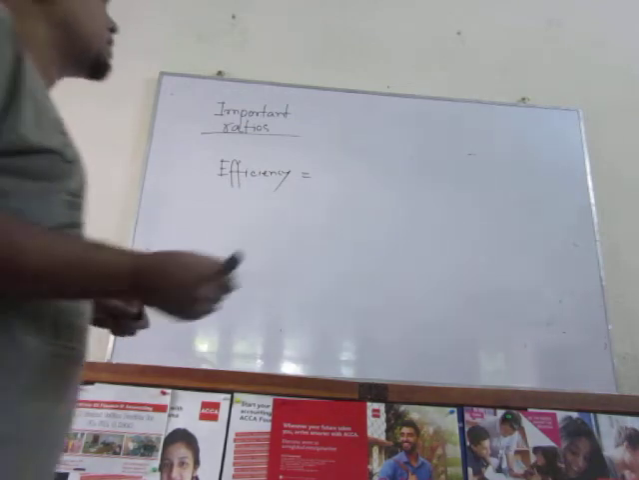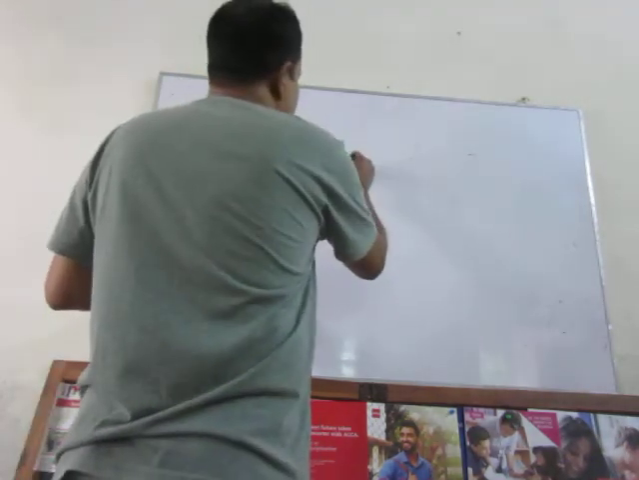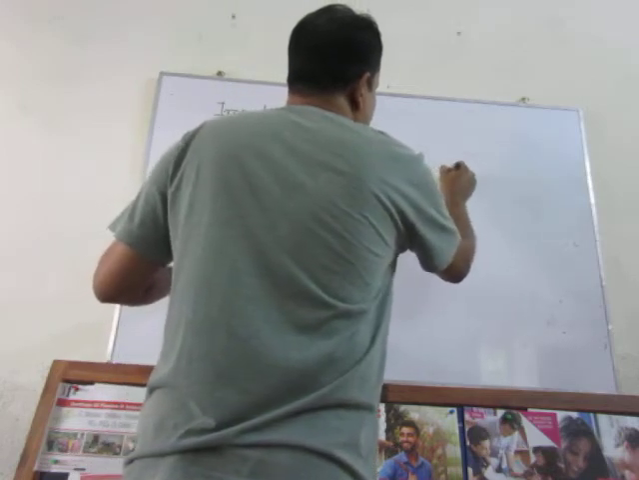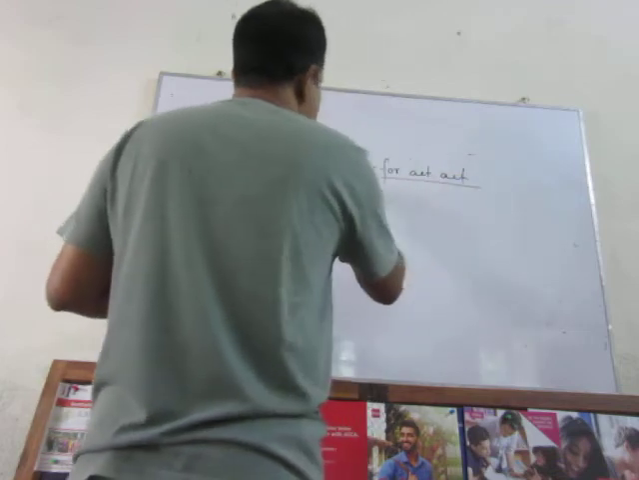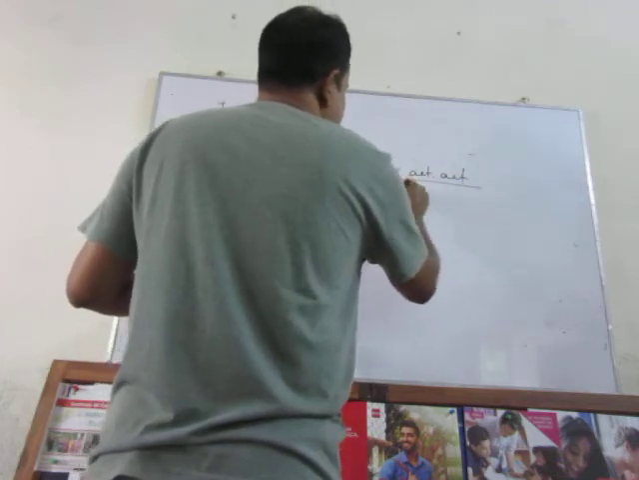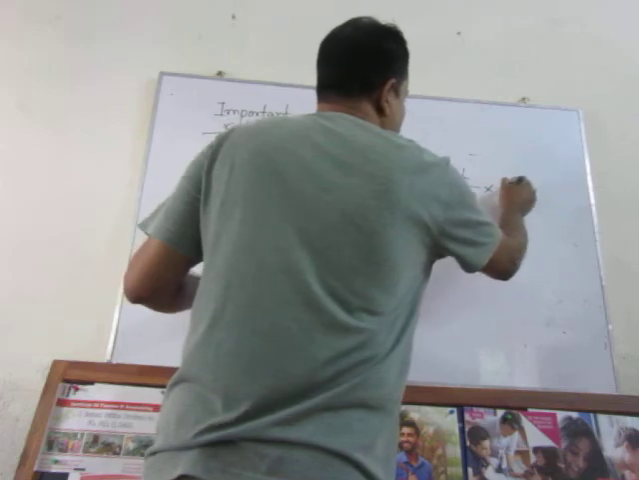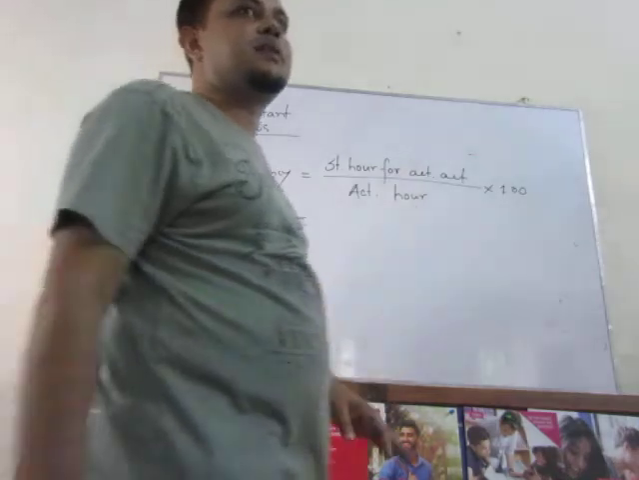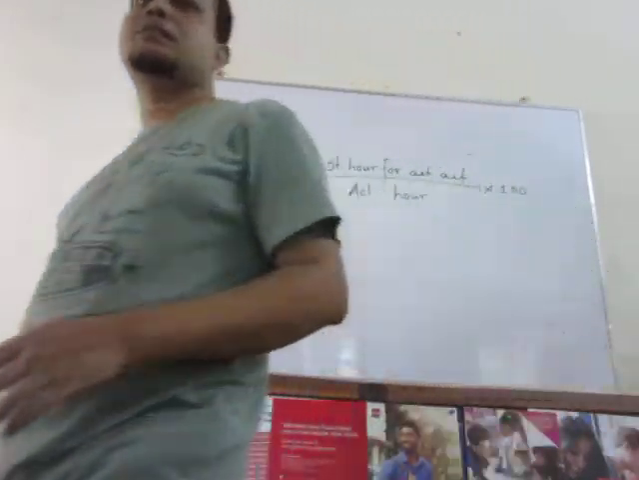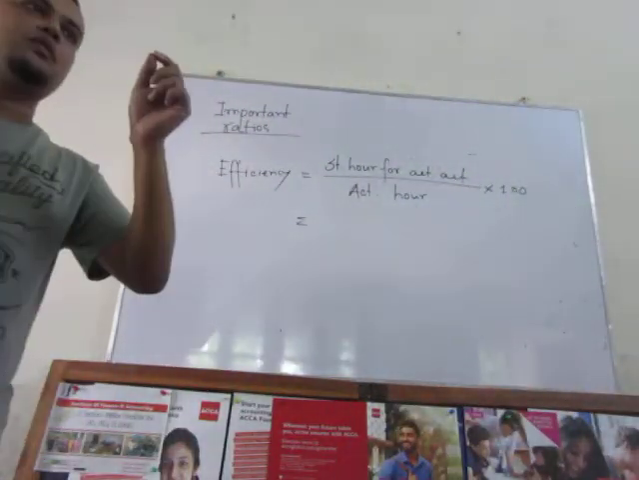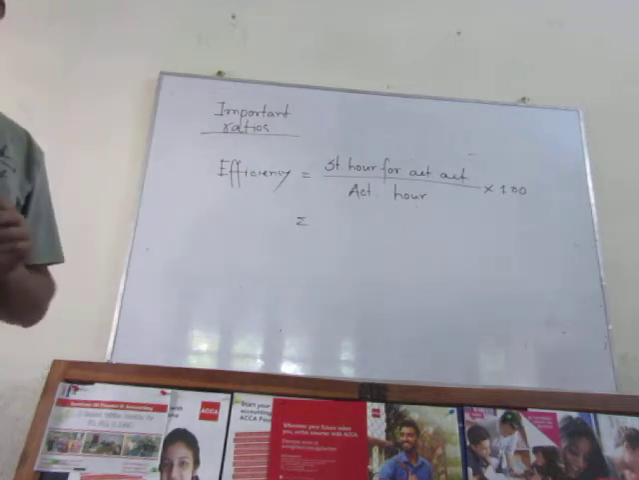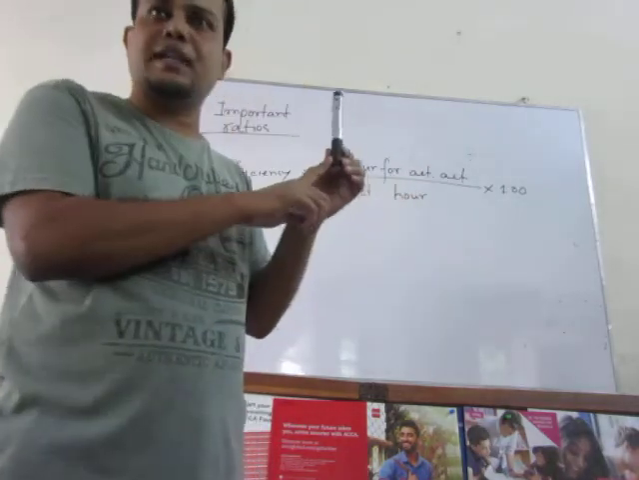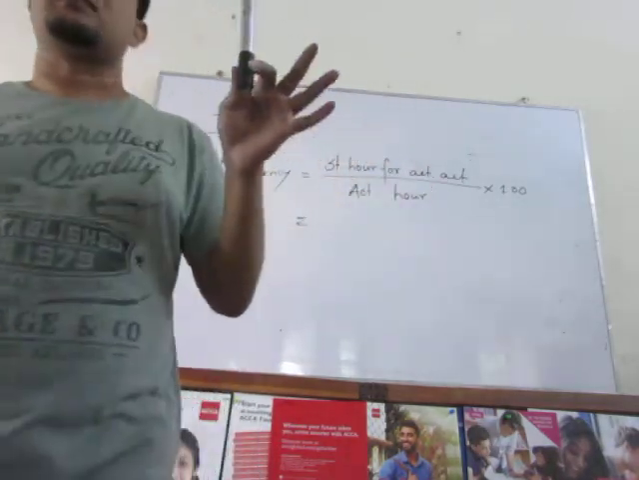So efficiency we calculate this by standard hour for actual activity divided by actual hour into 100. Can you দেখো standard hour for actual activity. Standard hour means hours to produce per individual unit. Suppose to manufacture these kinds of pen, normally 2 hours is required. This is the standard hour.